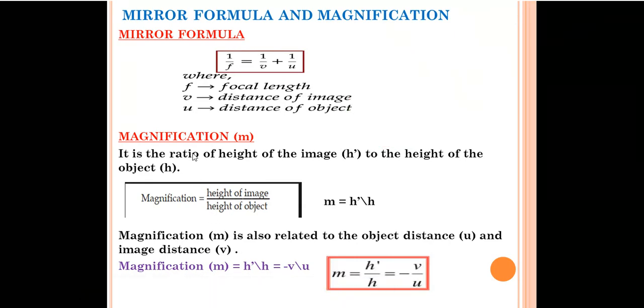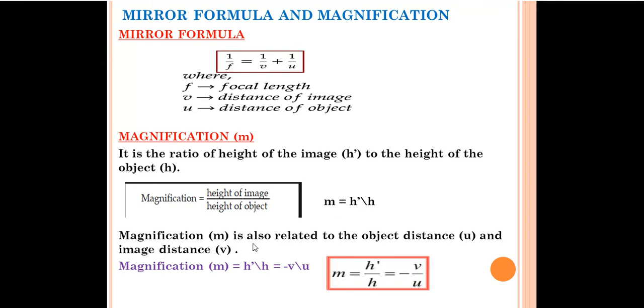Now, what is magnification? Magnification is denoted by small m. It is the ratio of the height of the image to the height of the object. We have taken the height of the image as h dash and the height of the object as h. So magnification m is equal to the height of the image divided by the height of the object, h dash by h.